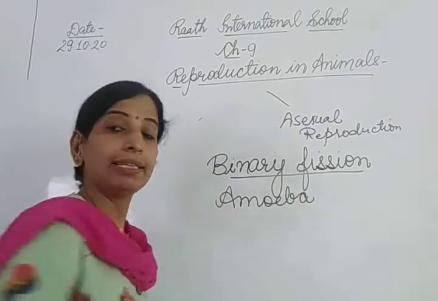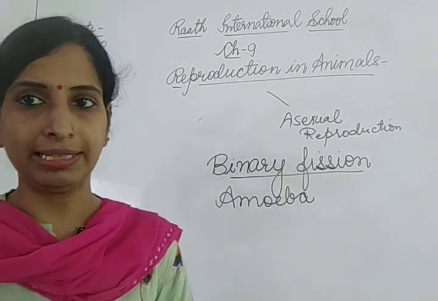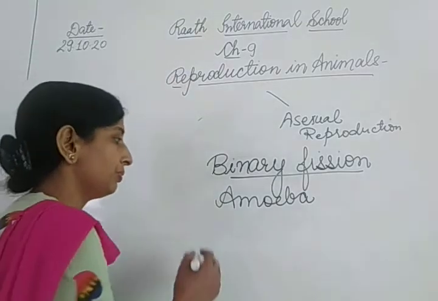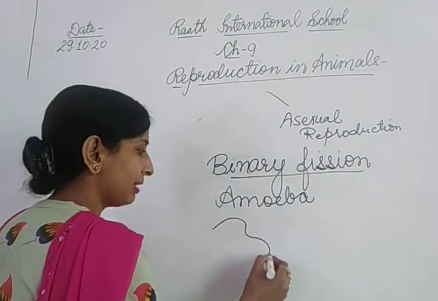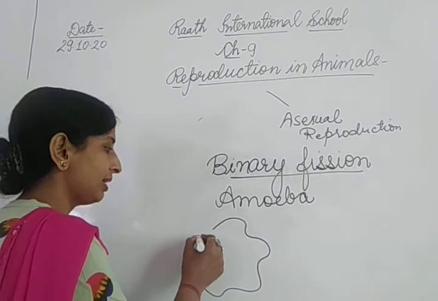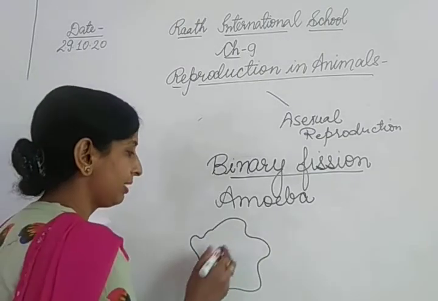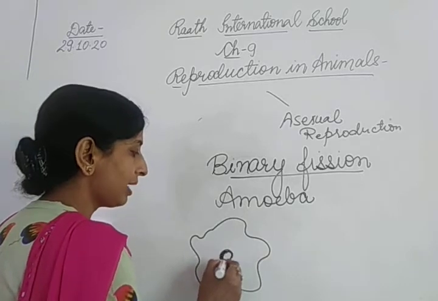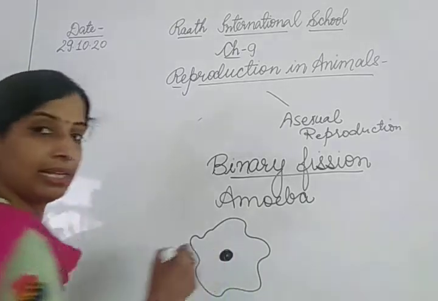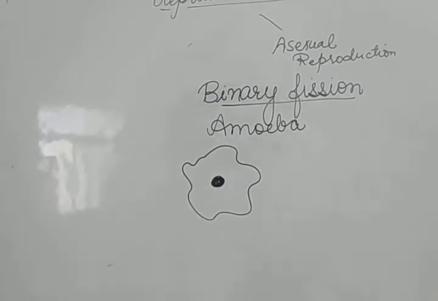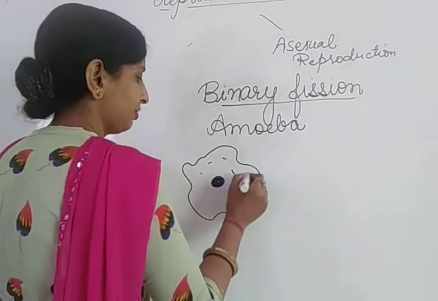Amoeba is a unicellular organism. Amoeba is a single cell organism. So let's draw the diagram of amoeba. The diagram of amoeba is like this. Amoeba has an irregular shape. These are the pseudopodia of the amoeba, and there is a nucleus and cytoplasm.